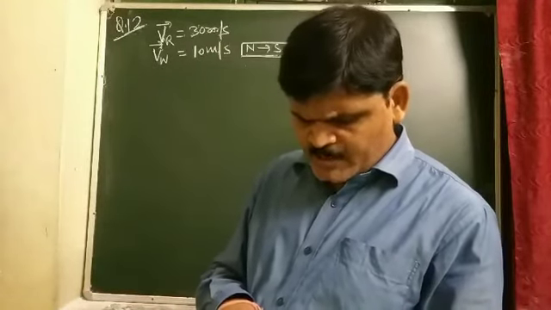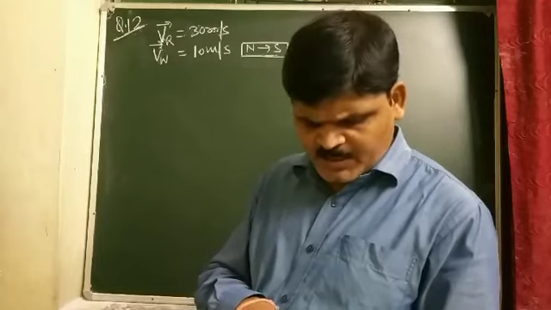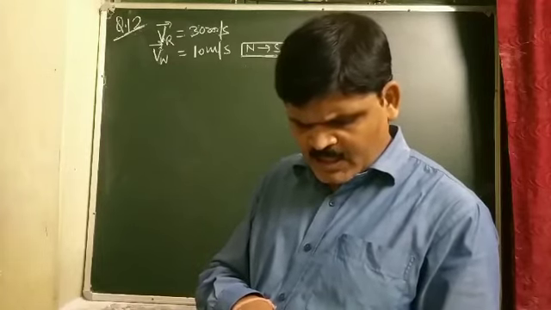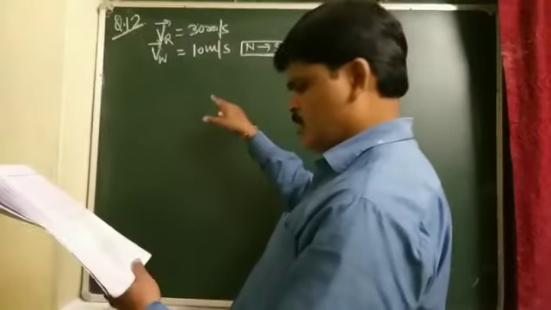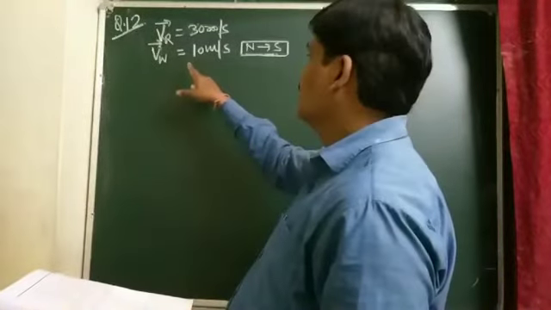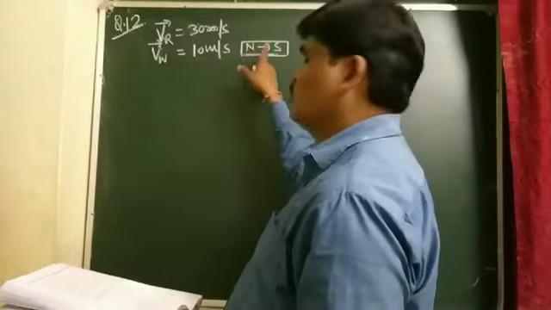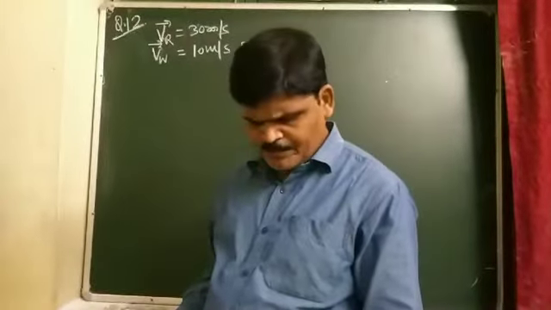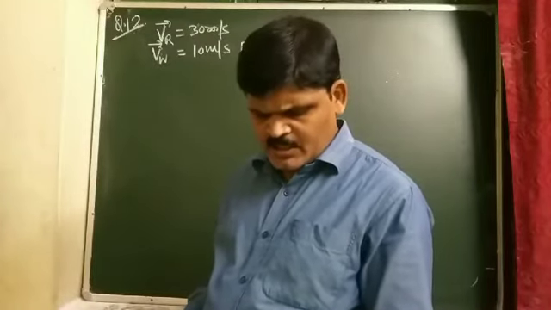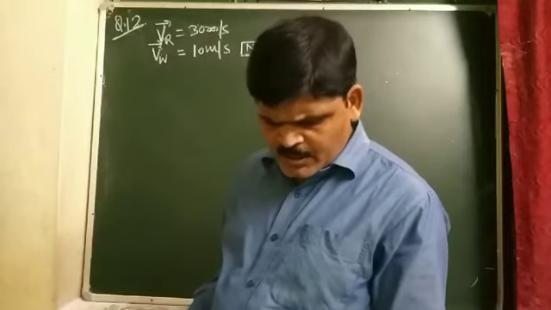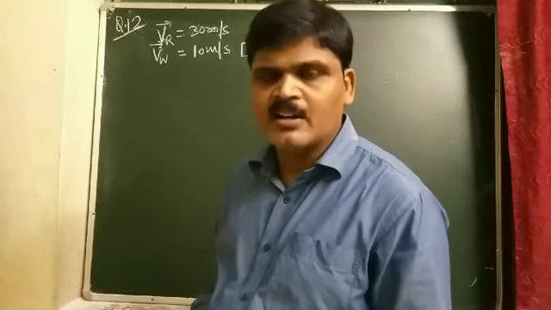A woman rides a bicycle with a speed of 10 meter per second in north to south direction. What is the direction in which she should hold her umbrella?